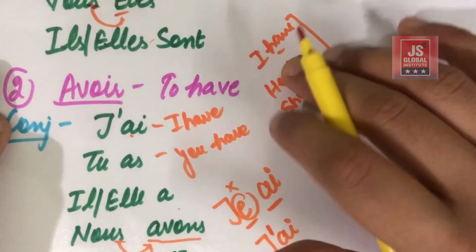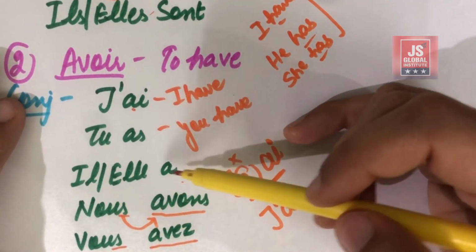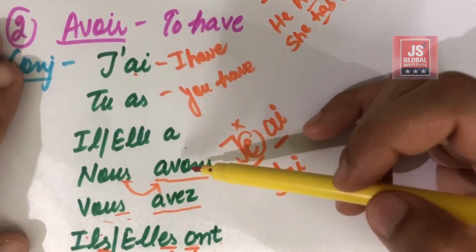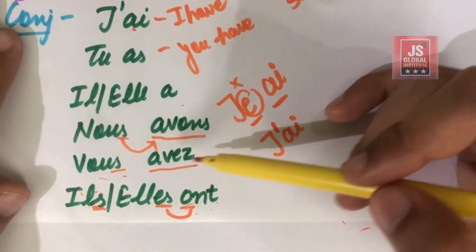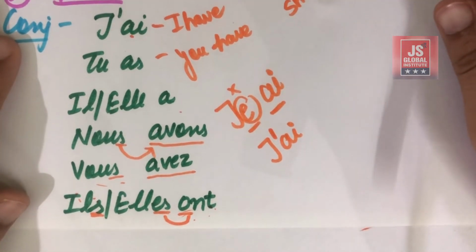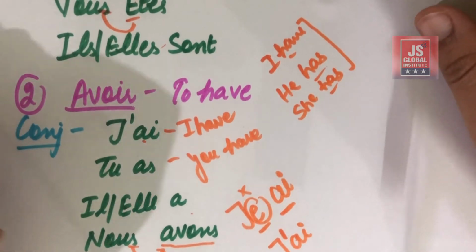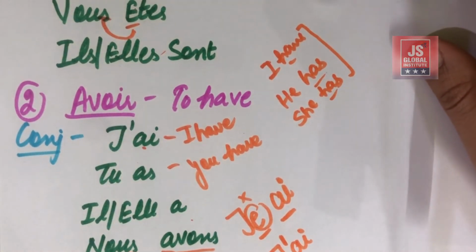Okay, so this is j'ai, tu as, il a, elle a, nous avons, vous avez, ils ont, elles ont. Okay, so this is the conjugation with avoir. So now we are going to move towards the third irregular verb, that is aller.